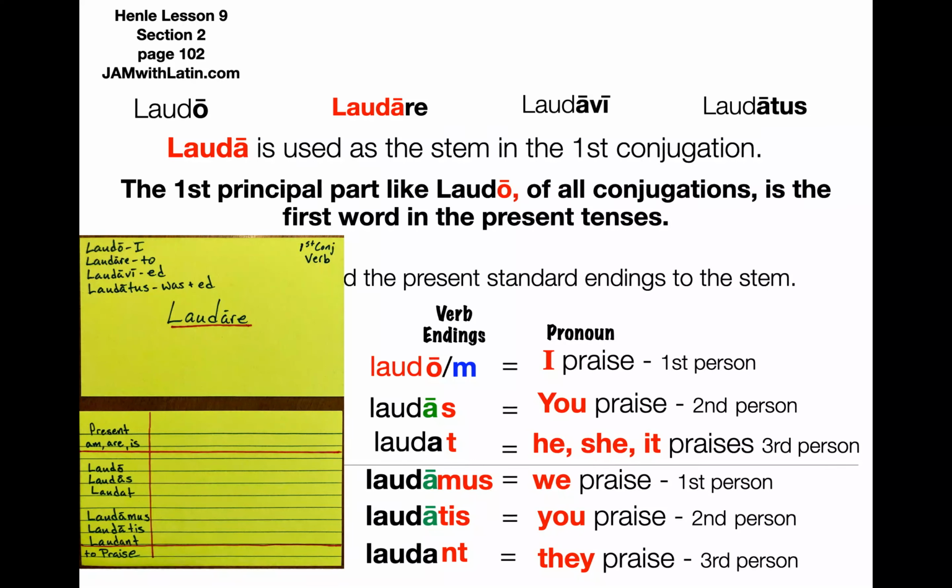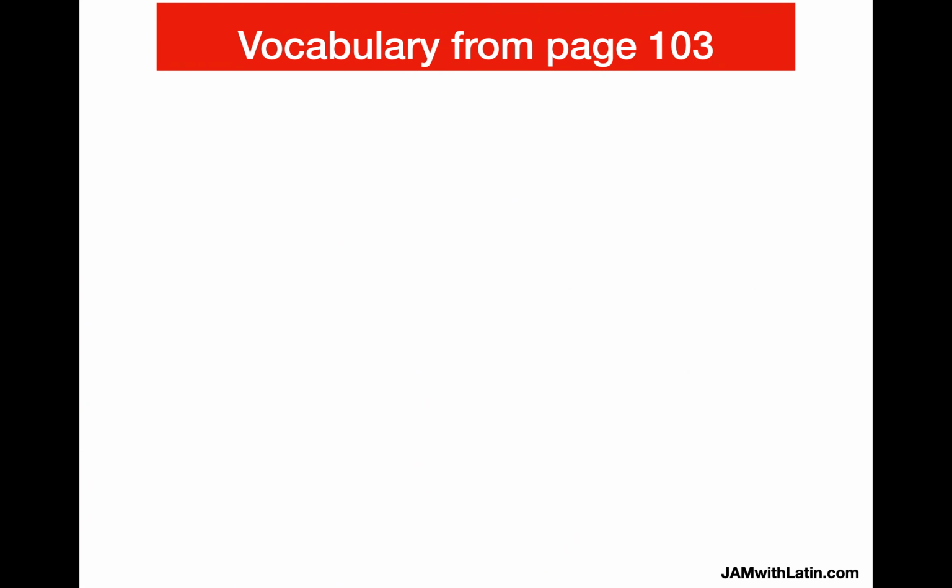When you add a helping verb plus ing, it's called a continuous verb. And yes, your one Latin verb can translate into two or three different phrases, and that's okay. All right, let's move on.